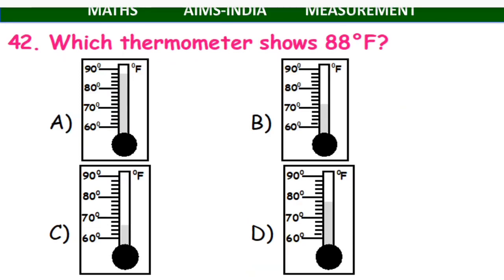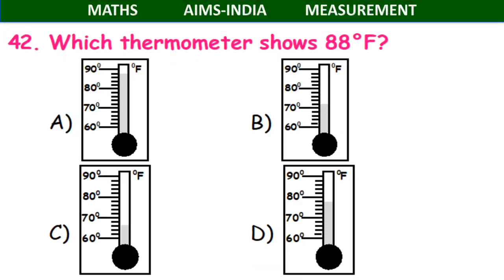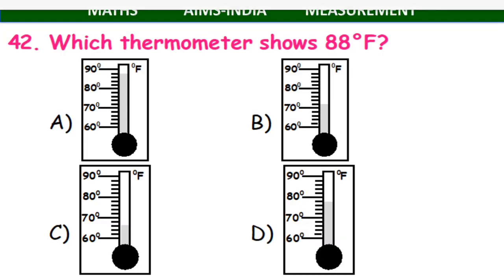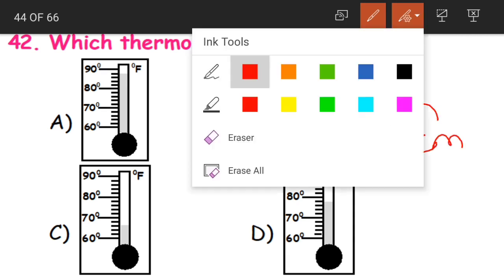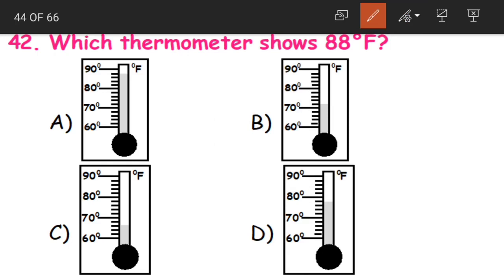Question 42. Which thermometer shows 88 degrees F? F means Fahrenheit, children. Fahrenheit is used for measuring temperature. Okay, just as we have learned, for measuring length we have meters, kilometers. For measuring the weight or mass we have grams and kilograms. In the same way, for measuring temperature we have two, that is F and C.